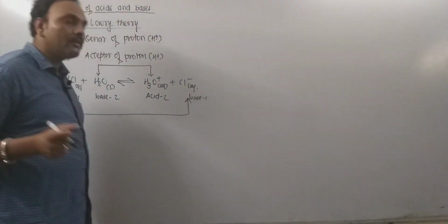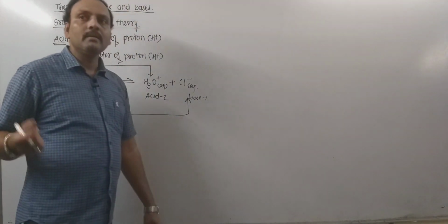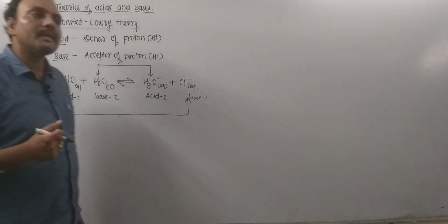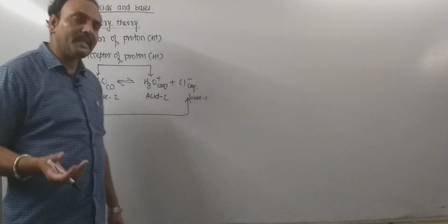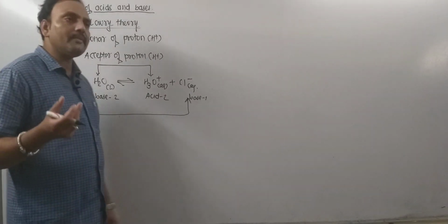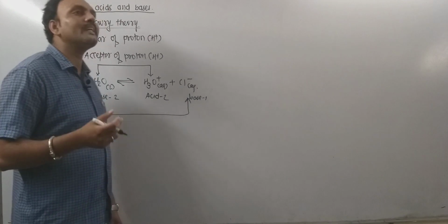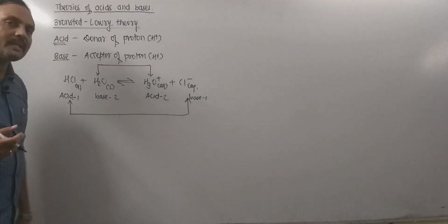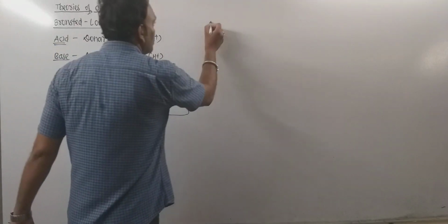This is to be noted. So this was the Bronsted-Lowry theory. But another thing to be remembered is, substance must contain proton for donation. So if any substance is acidic in nature but devoid of proton for donation, then this theory could not explain the nature of those types of substances.